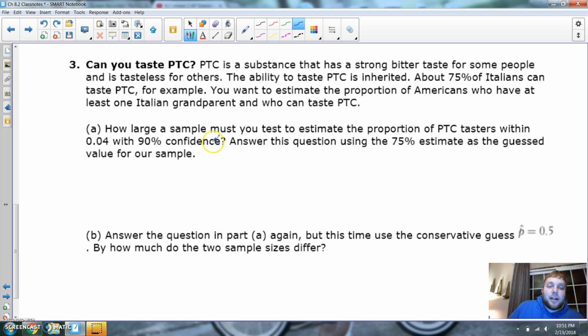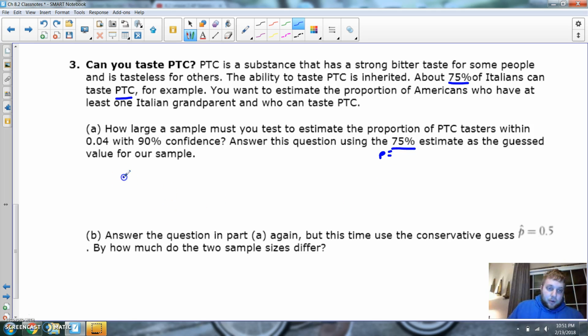All right, so about 75% of Italians can taste PTC. Go Italians! For example, you want to estimate the proportion of Americans who have at least one Italian grandparent and who can taste PTC. How large of a sample must you test to estimate the proportion of PTC tasters within 0.04? So we want a margin of error of 0.04 with 90% confidence. We're going to assume that 75% is our p-value. That's basically what it's saying.